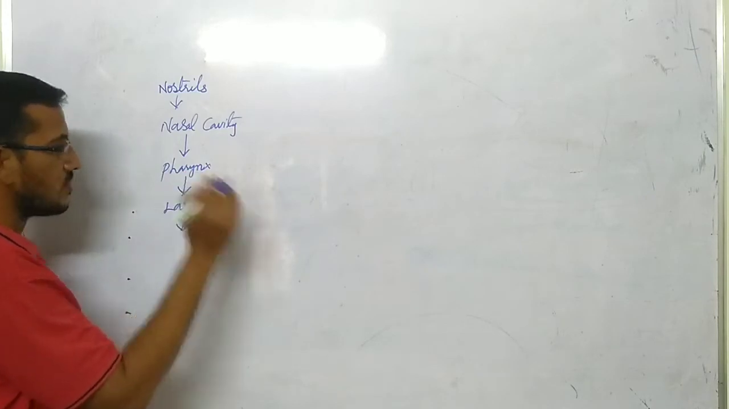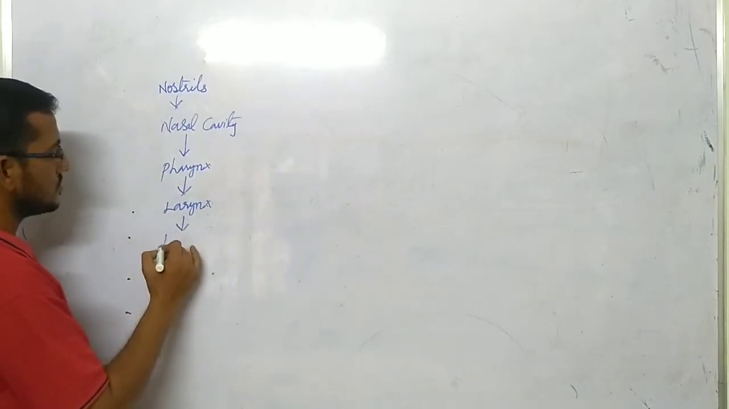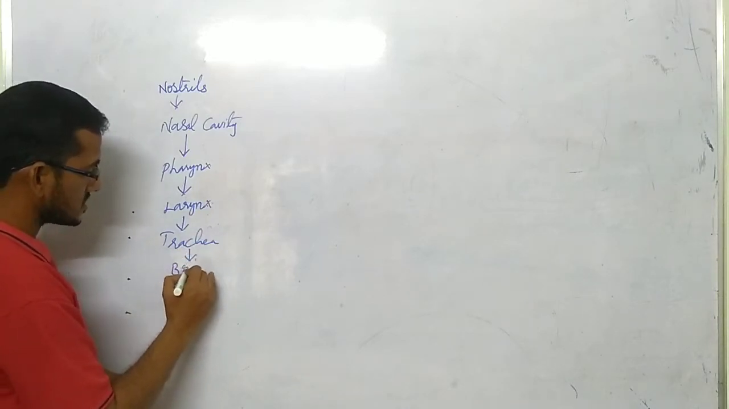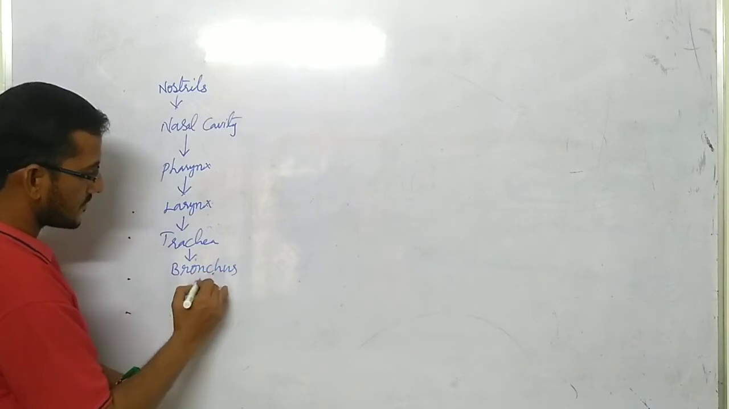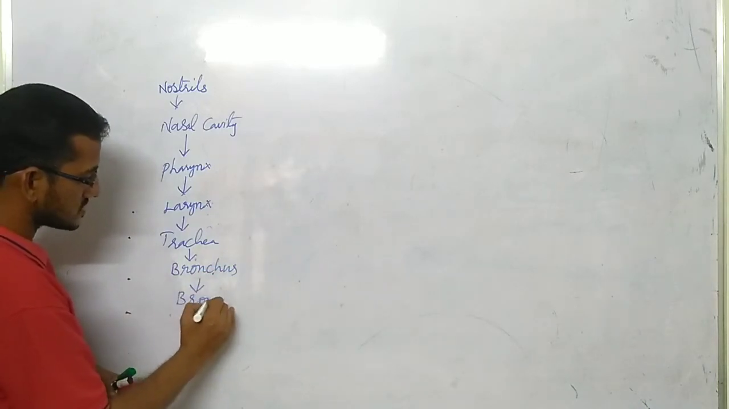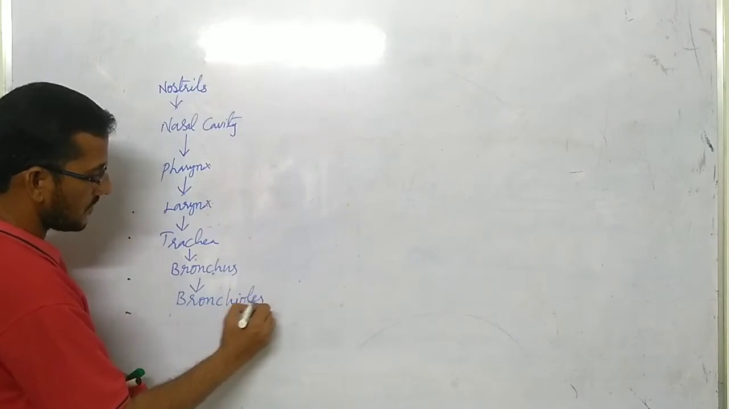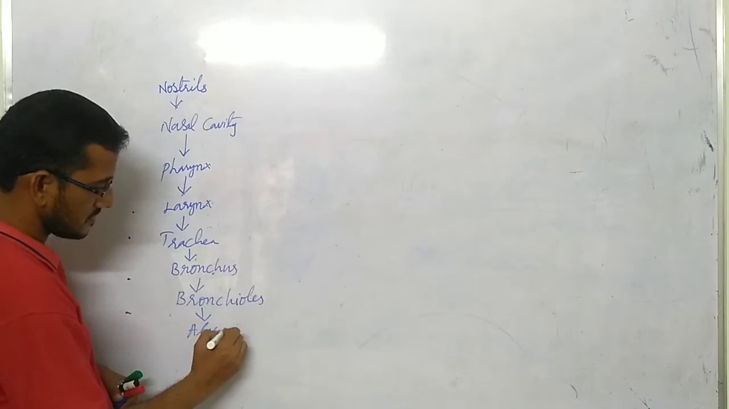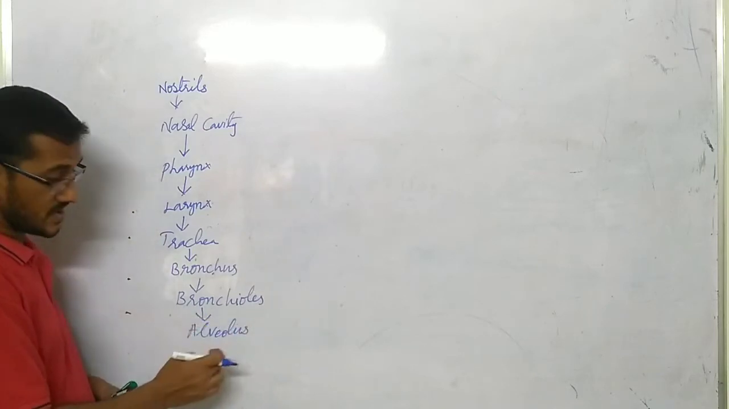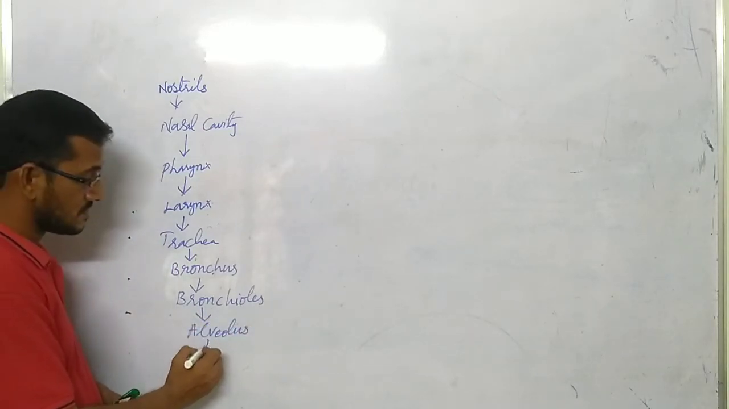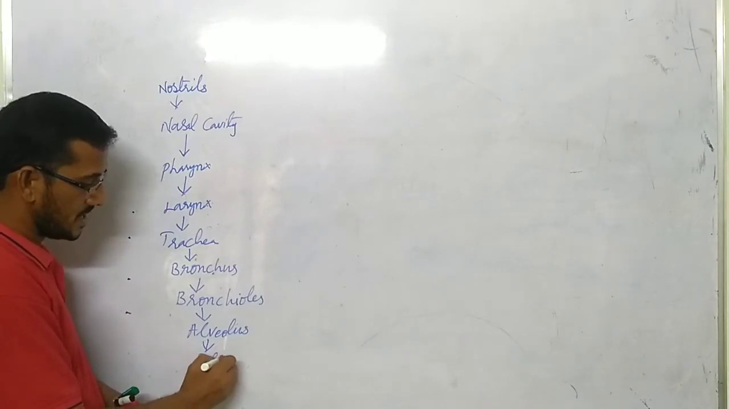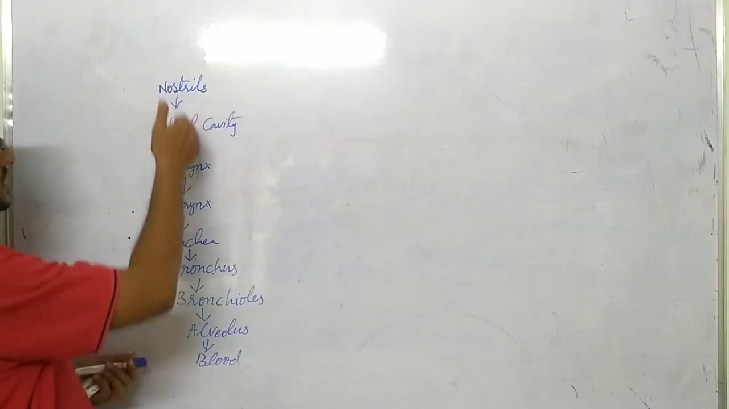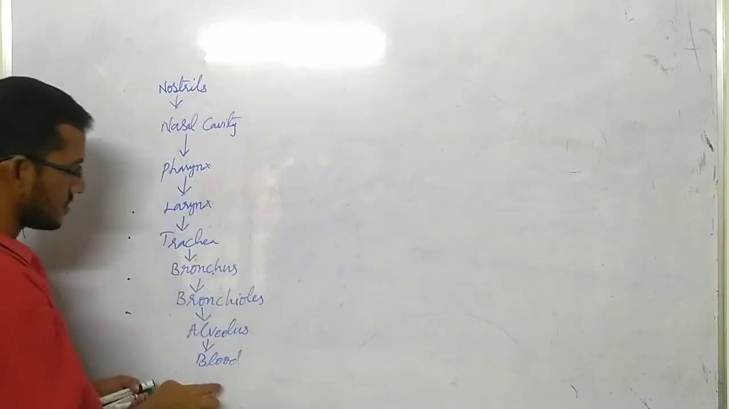We can say voice box also. After larynx, it goes to trachea. After trachea, it goes to bronchus. After bronchus, it goes to bronchioles. After bronchioles, it goes to alveolus. After alveolus, it reaches to blood capillaries. Okay. So, oxygen, it enters from nostril, it goes to blood.